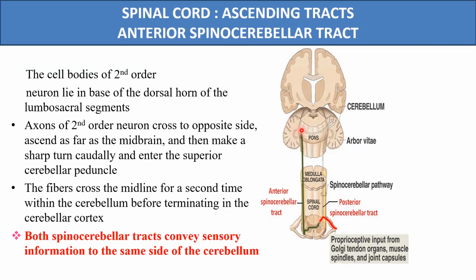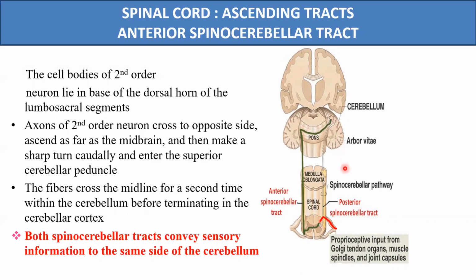to the midbrain. And now these fibers will travel in the superior cerebellar peduncle. So these second order neurons still will not relay here in the cerebellum, but they will cross over to the opposite side in the superior cerebellar peduncle, and ultimately they will also reach the cerebellum of the same side.